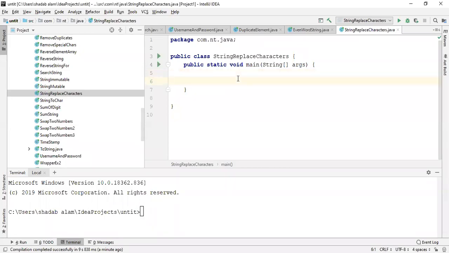In this video, we are going to talk about how to replace a character in a string. Okay, guys, there is a class StringReplaceCharacter, and in this class we have the main method, and in this main method we can declare one string, str is equal to